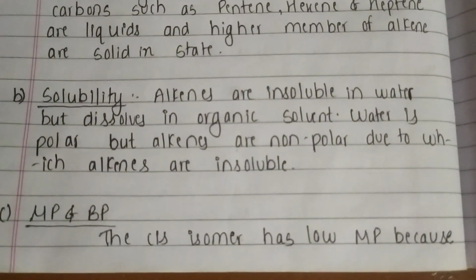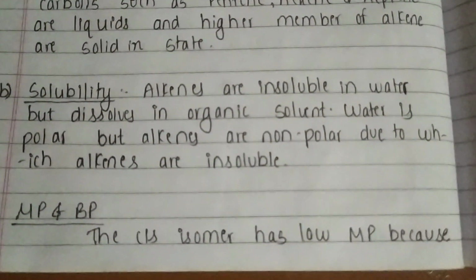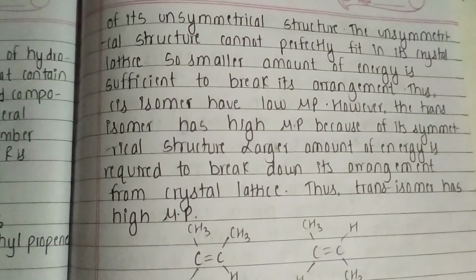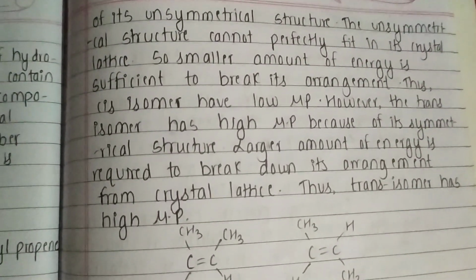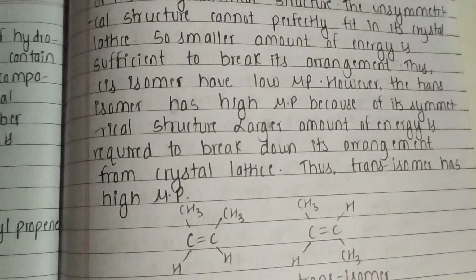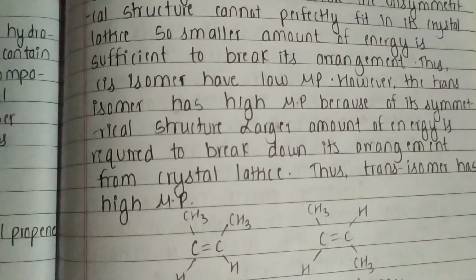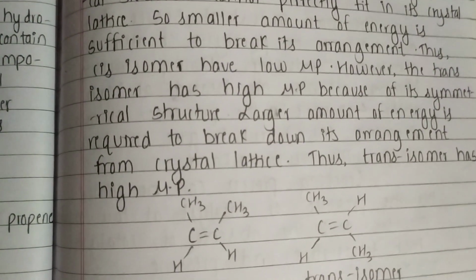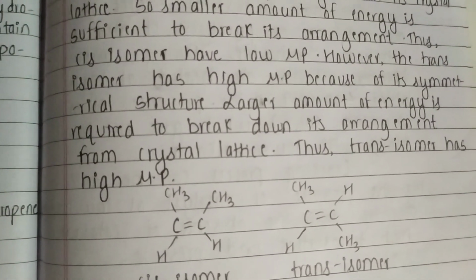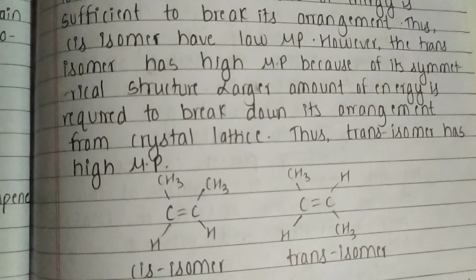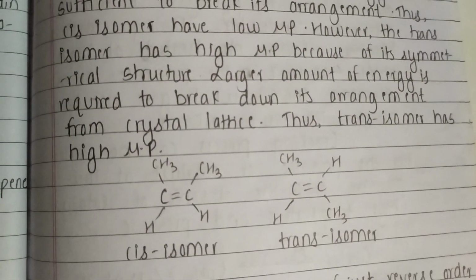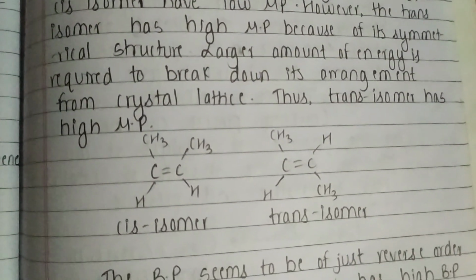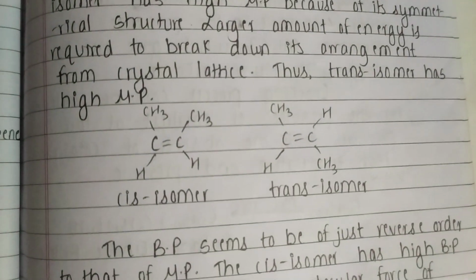Now let's discuss the melting point and boiling point. The cis isomer has a low melting point because of its unsymmetrical structure. The unsymmetrical structure of cis alkene cannot perfectly fit in the crystal lattice, so a small amount of energy is sufficient to break its arrangement. Thus, the cis isomer has a low melting point. However, the trans isomer has a high melting point because of its symmetrical structure. A larger amount of energy is required to break down its arrangement from the crystal lattice. Thus, the trans isomer has a high melting point.